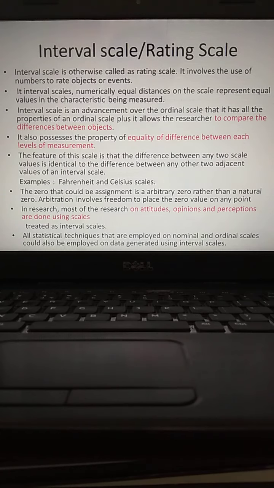It involves the use of numbers to rate objects or events. So here one can measure the intensity or the actual magnitude of any kind of quality which is present in a particular object. In interval scales, numerically equal distances on the scale represent equal values in the characteristic being measured. The best examples are the Fahrenheit scaling and Celsius degree scaling, understand?